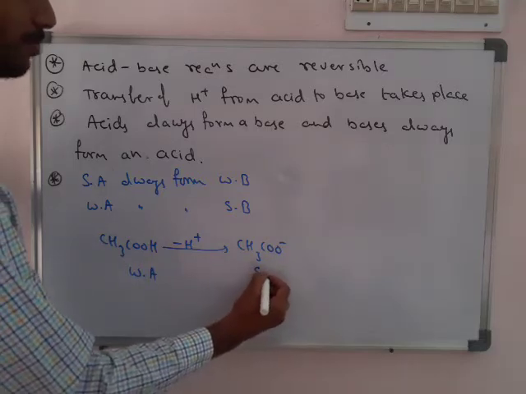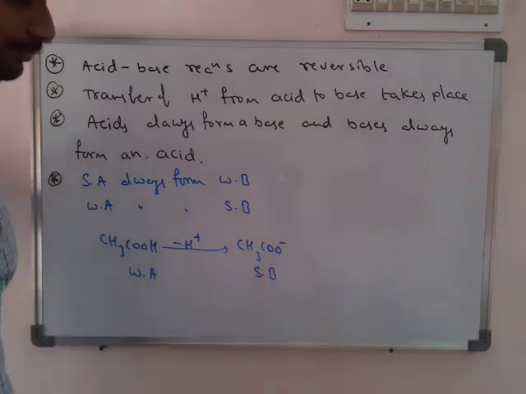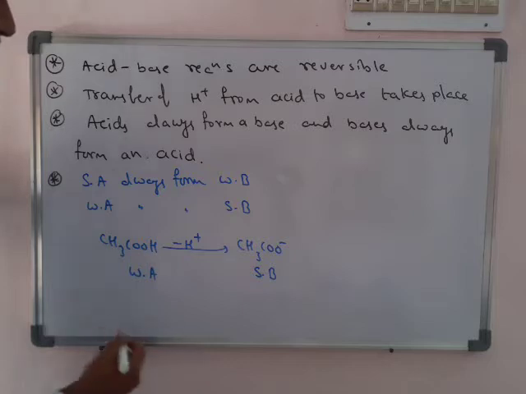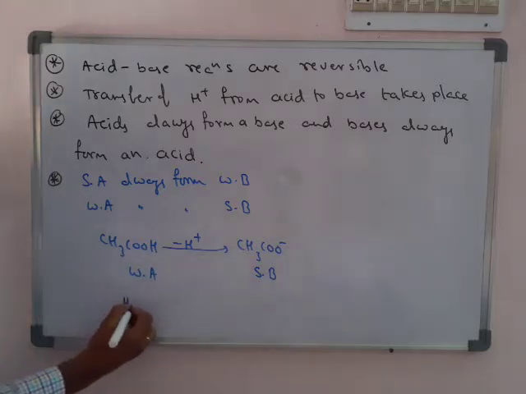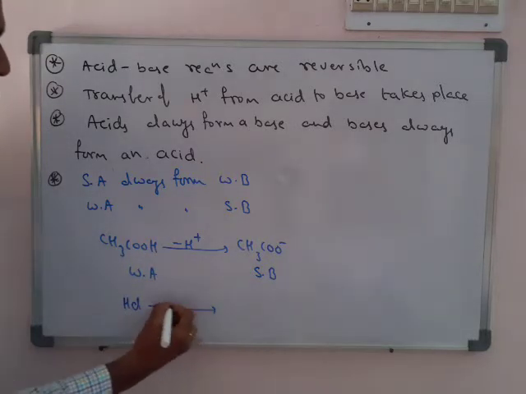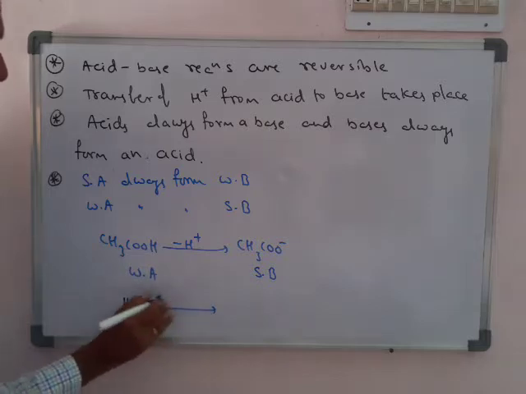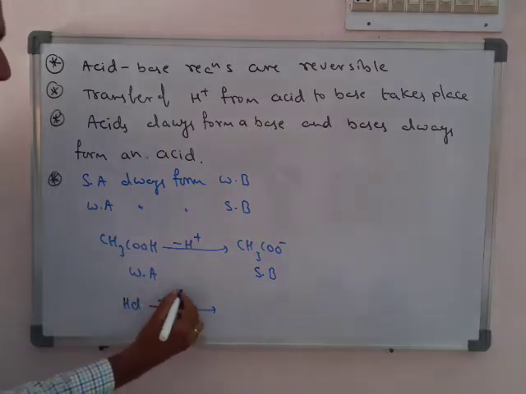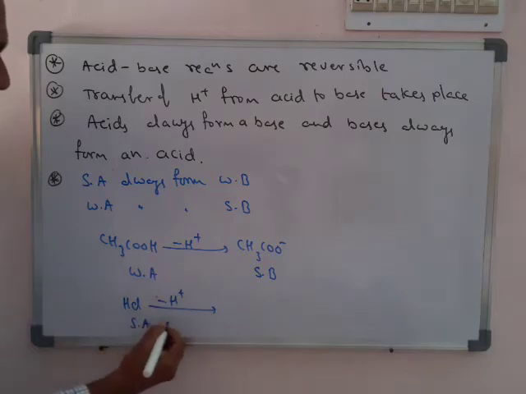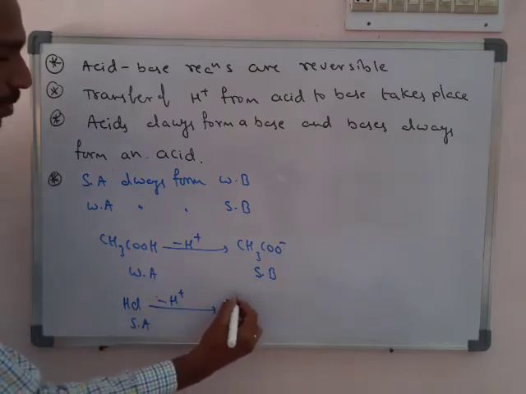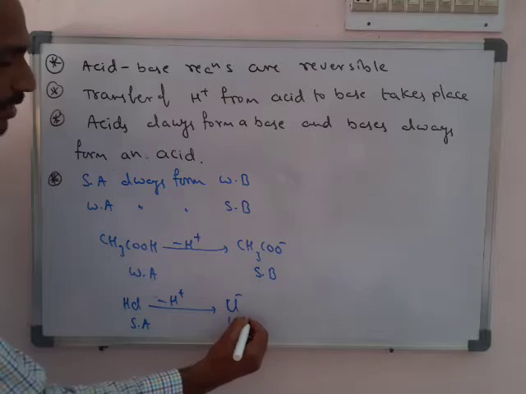Acetate is a base, but it is a strong base. Okay, so only the HCl example you have to write also. HCl is a strong acid, we know that, and the formed Cl minus works as a weak base.